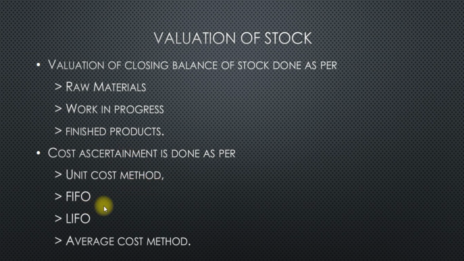In FIFO or first in first out, stock is valued at the latest purchase price under the assumption that the stock not sold consists of the latest purchases. In last in first out or LIFO, stock is valued at earliest purchase price. In average cost method, average price of all costs incurred while purchasing different lots is taken.